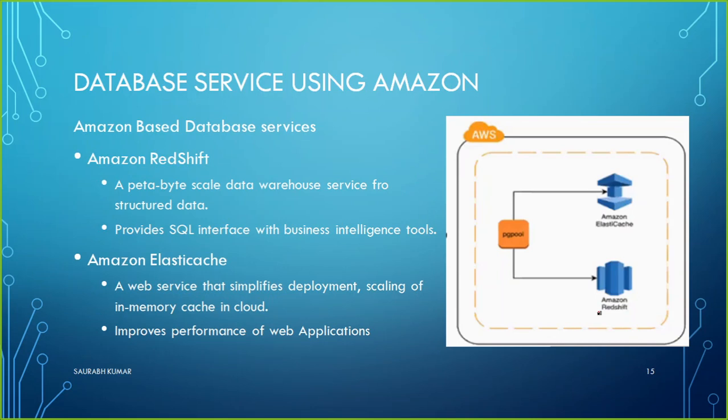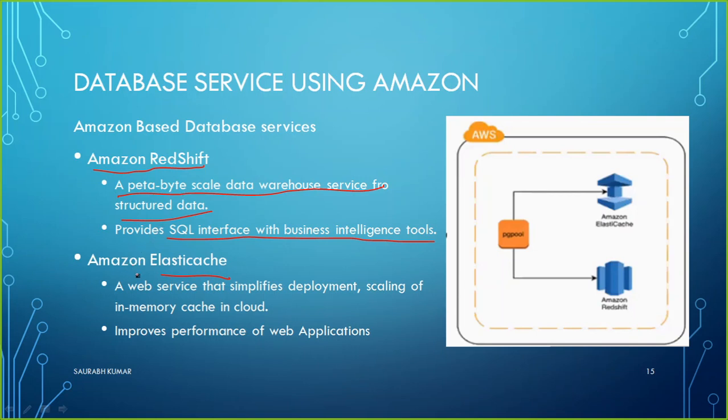Here is some explanation on it. Some other database related services offered by Amazon are Amazon Redshift and Amazon Elasticsearch. Redshift is very big in size. It provides a petabyte scale data warehouse service for structured data. It provides a SQL interface with business intelligence tools. Generally, enterprise companies that look for a very huge storage size go for Amazon Redshift, because the storage size you see here is petabyte.